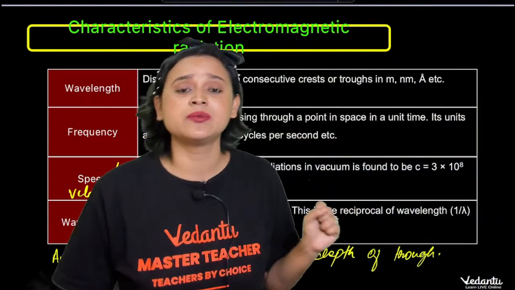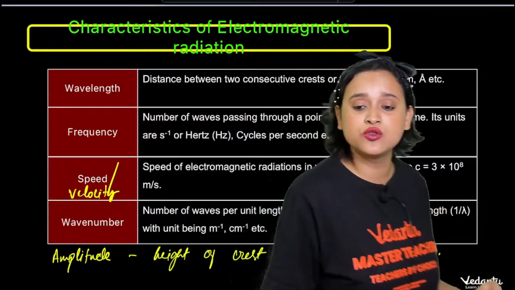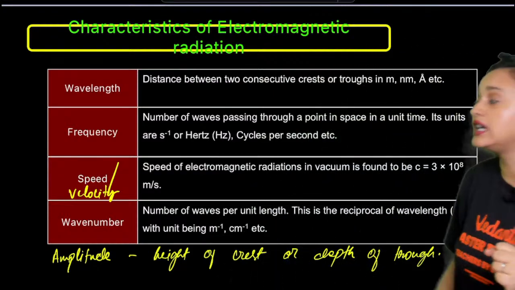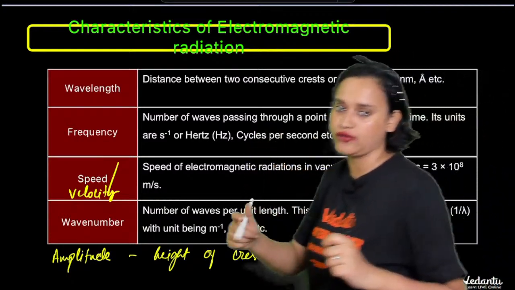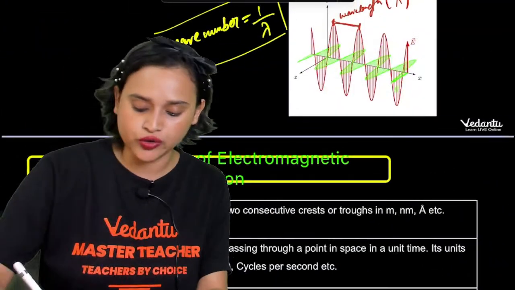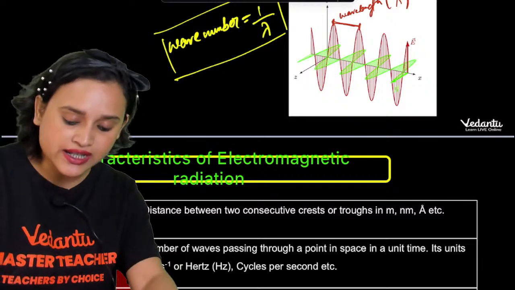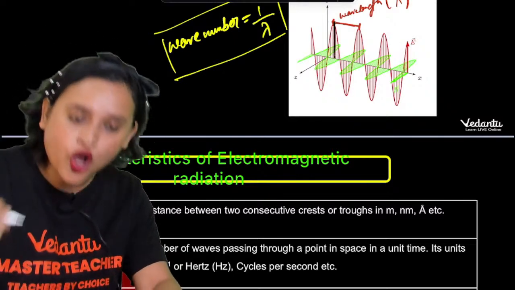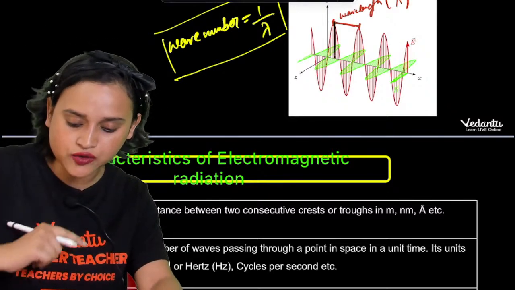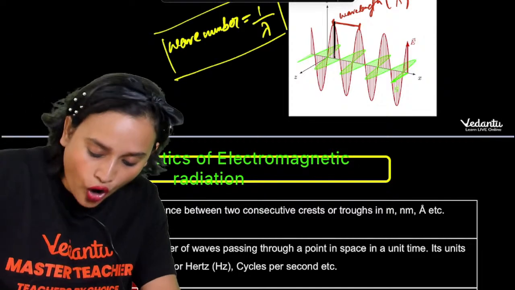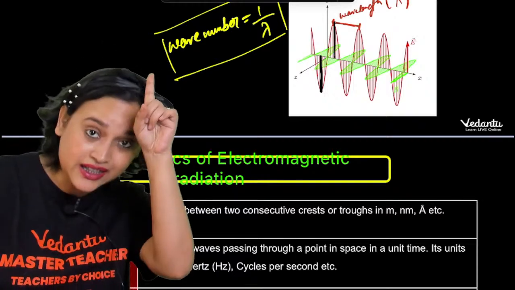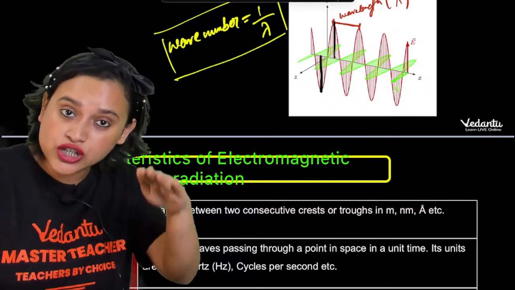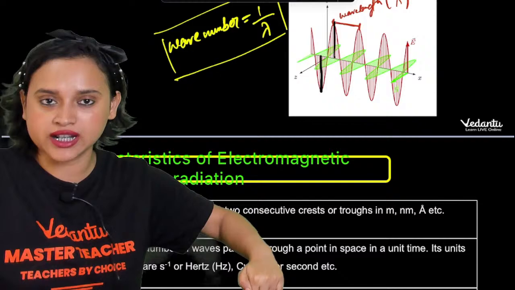Last but not the least, everybody, is your amplitude. What is amplitude, my dear student? Amplitude is basically the height of the wave or the crest of the wave. Let me show you here, everyone. Amplitude is either this black line that you see, or this, so either it is the height from the rest position or the crest from the rest position.